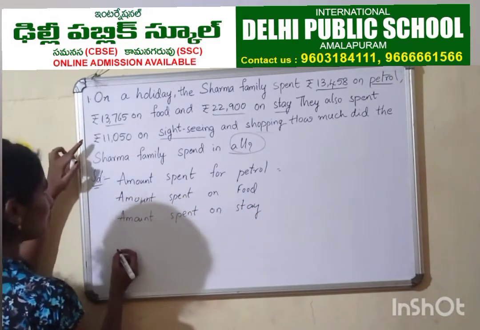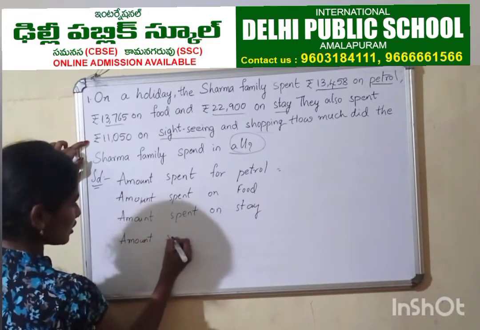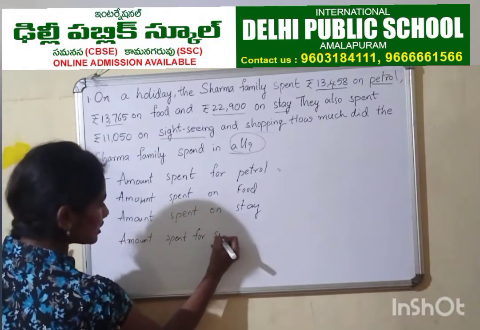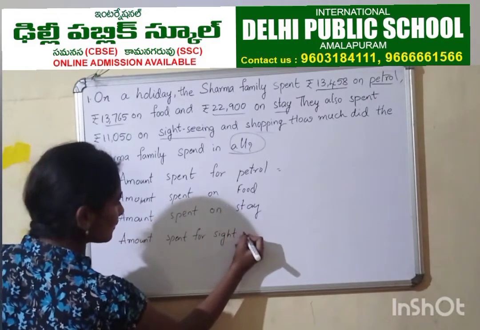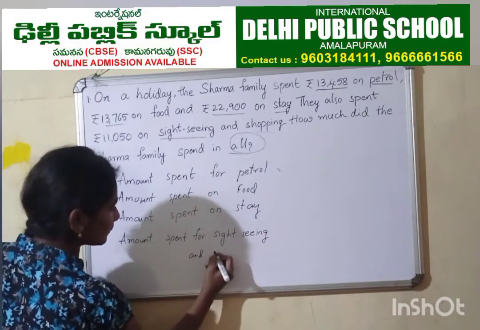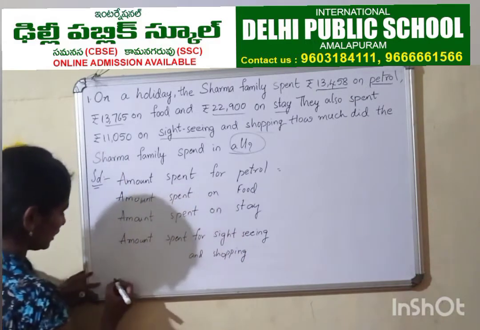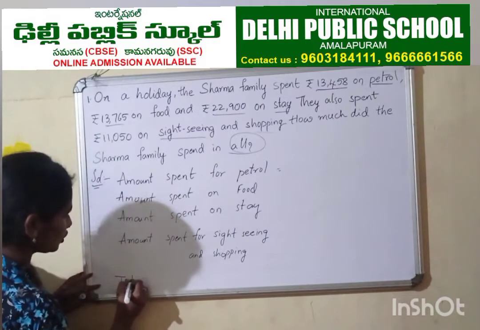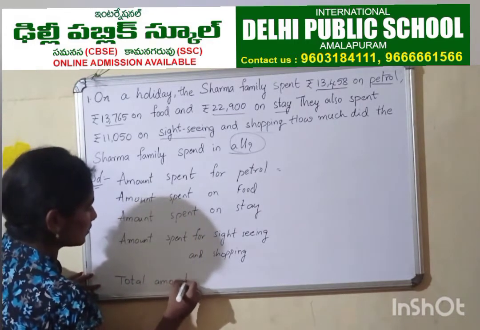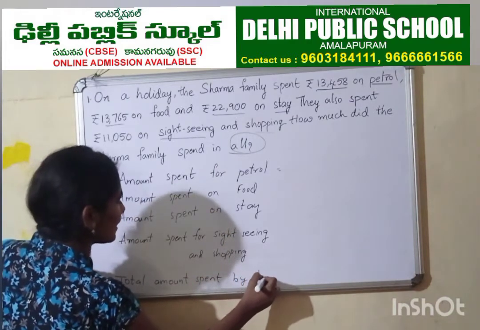Then amount spent for, so one by one it should come, okay? Spent for sightseeing and shopping. The last step would be total amount spent by Sharma's family.